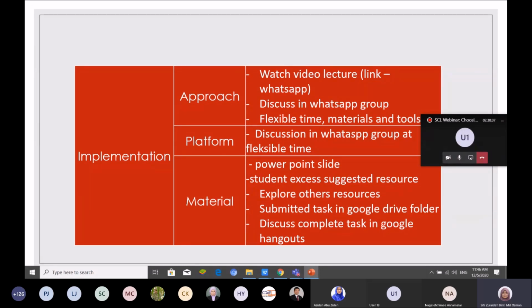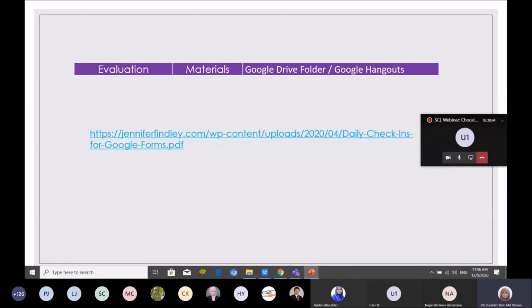So this is the implementation that I want my student to do, because teaching and learning is about our student. We want our student to achieve the learning objective. And then we have here evaluation material. I use Google Drive and Google Hangouts. This is very easy, user friendly, and students don't complain about it. Although they have low bandwidth, they still can upload their material there.